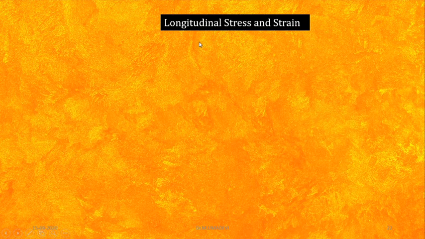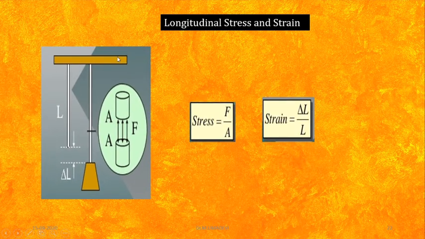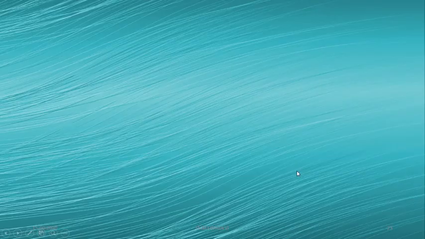The next one I will move to longitudinal stress and strain. So again first we have to take a stand and it should be hung with some rod or a spring. This L is the original length. Then after adding the weight, it moves some particular distance, that is called a displacement, and this delta L is called change in length. A is area and F is force. We know the formula, stress is equal to force by area and strain is equal to change in length by original length. So this is called longitudinal stress and strain.